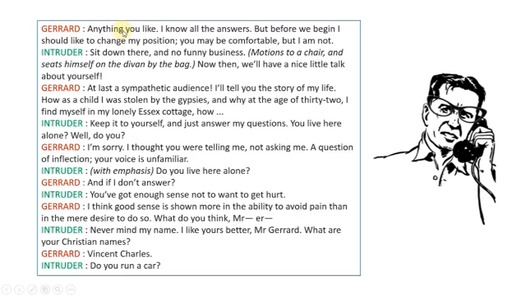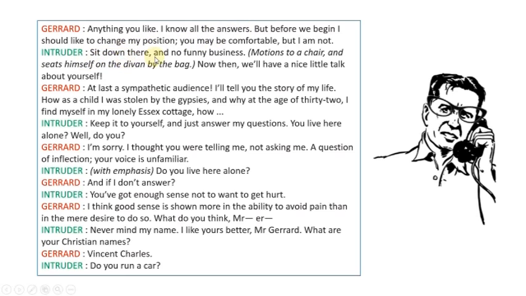Gerard: Anything you like. I know all the answers, but before we begin, I should like to change my position. Now you may be comfortable, but I'm not. So Gerard says to the intruder that he could ask him anything, but before that he wanted to sit comfortably. He was not feeling comfortable. He wanted to change his position.